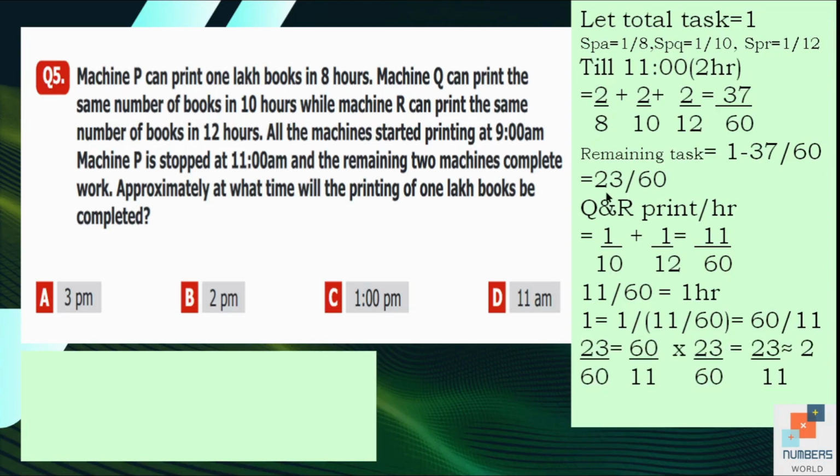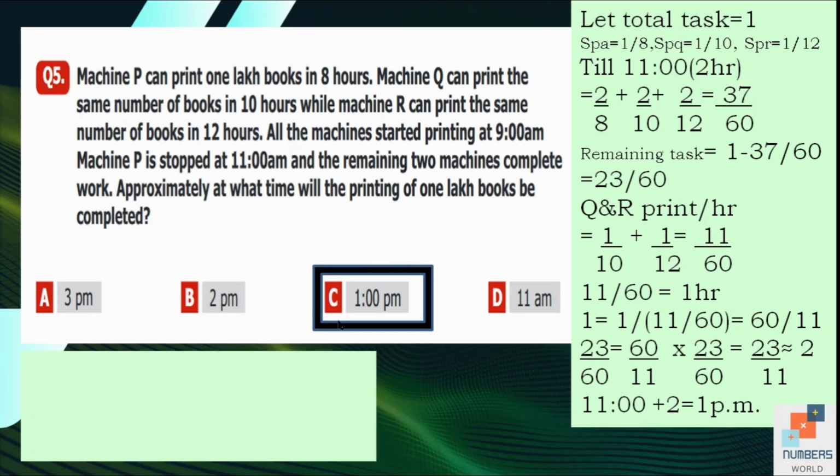Now we need to know in how much time 23 by 60 can be done. So we will multiply 60 by 11 by 23 by 60. 60 will be cancelled with 60, and the answer will be 23 by 11. When we divide 23 by 11, the answer will be 2 point something. We are going to round it in hours, so we'll consider 2 hours. After 11 o'clock, if we add 2 to it, the answer will be 1 p.m. So C is our answer, 1 p.m.